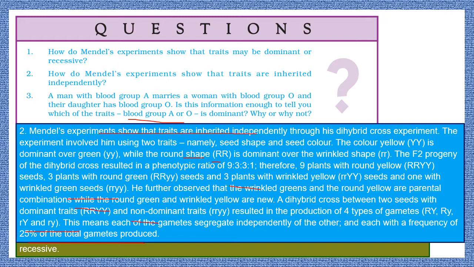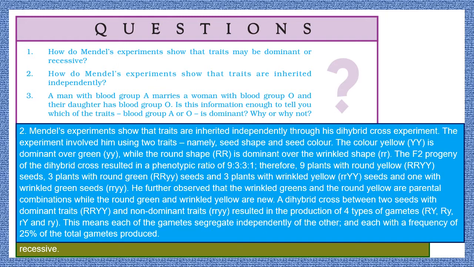And what were the dominant traits? Dominant traits were RRYY. And what were the non-dominant traits? If you remember, the non-dominant traits were small rr and small yy. So the production of 4 types of gametes was there: capital R capital Y, capital R small y, small r capital Y, small r small y. This means each of the gametes segregates independently of the other, and each with a frequency of 25% of the total gametes produced.